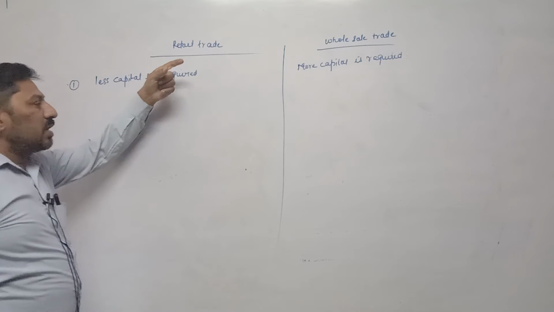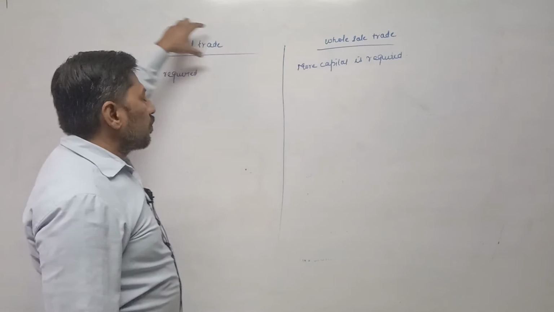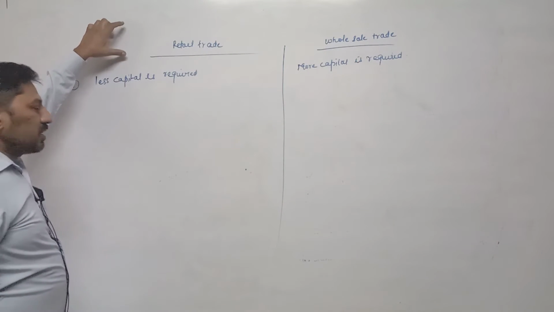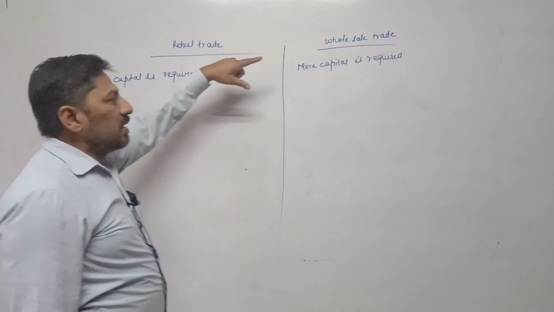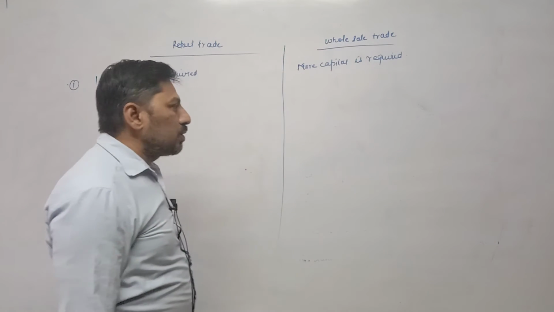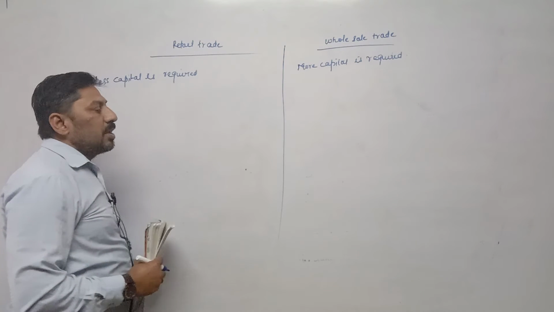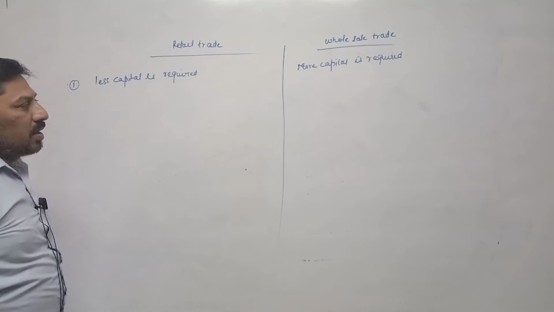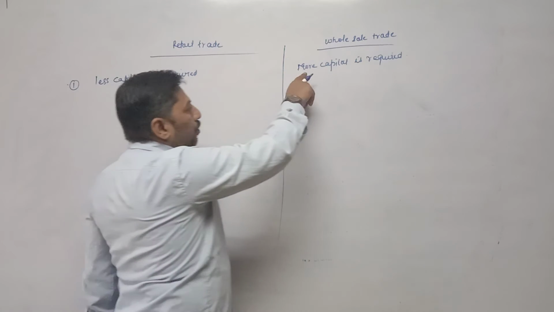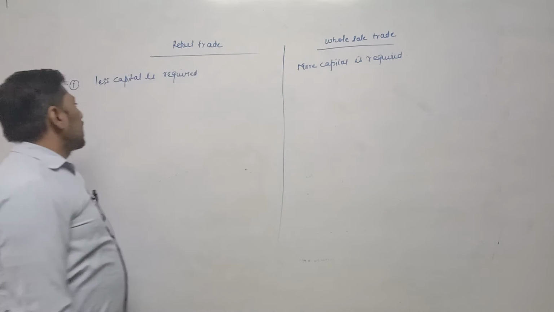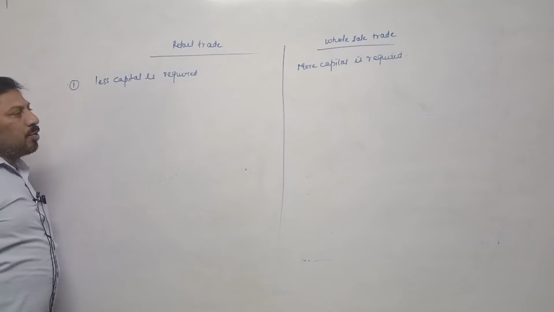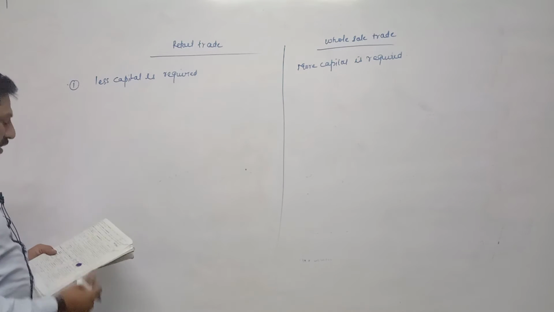If you compare retail trade with wholesale trade, retailers are not required to store varieties of goods in a godown. But wholesale traders need to set up their godown or warehouse where they keep the goods in large quantity, and that's why they need more capital. So less capital is required in case of retail trade and more capital in case of wholesale trade.